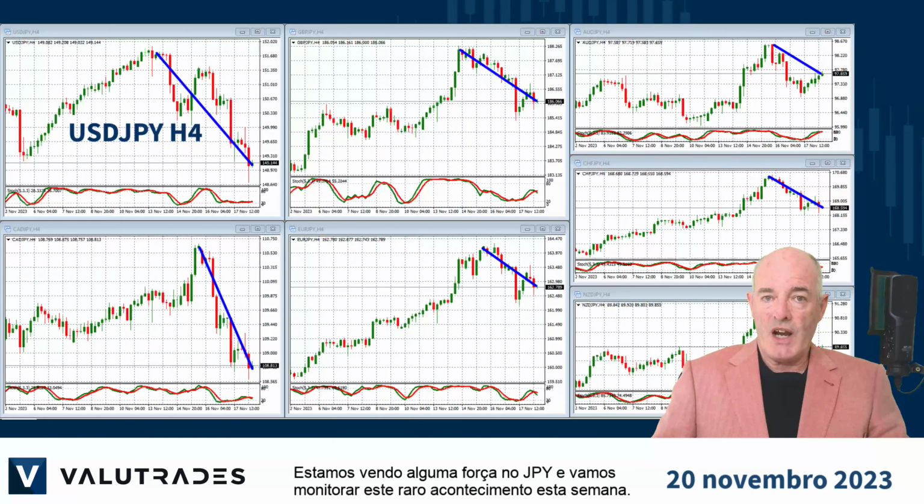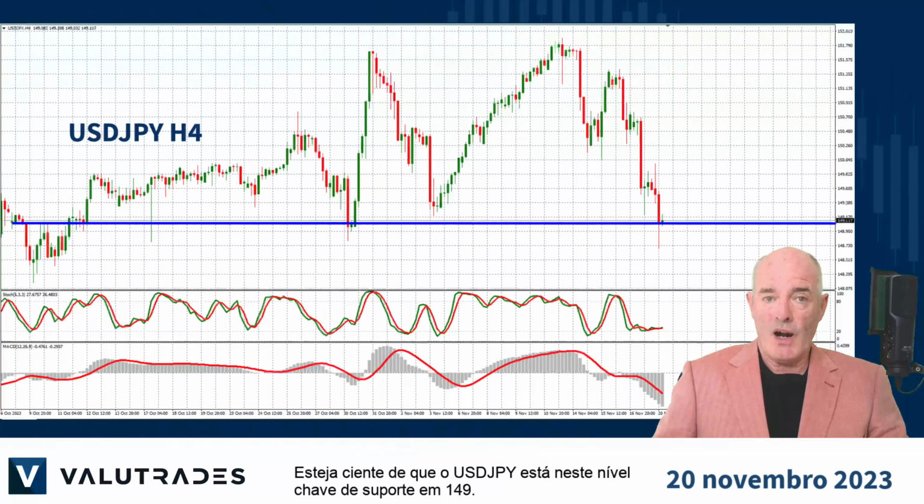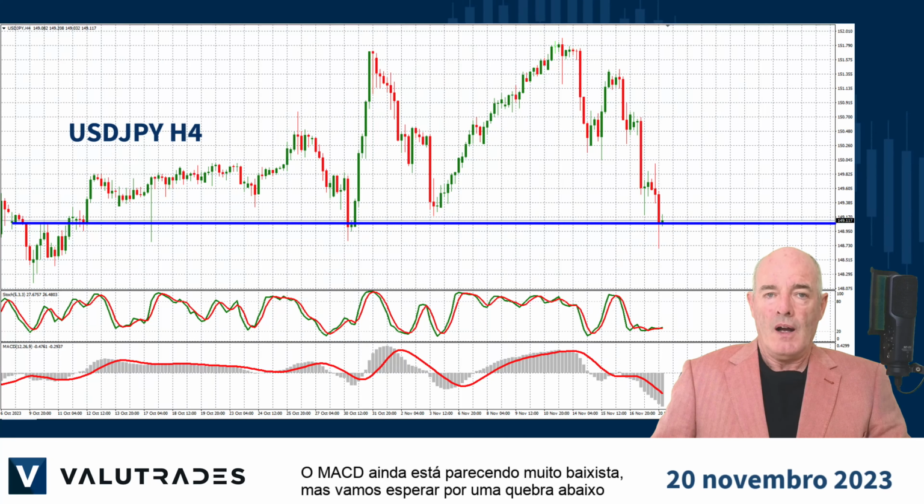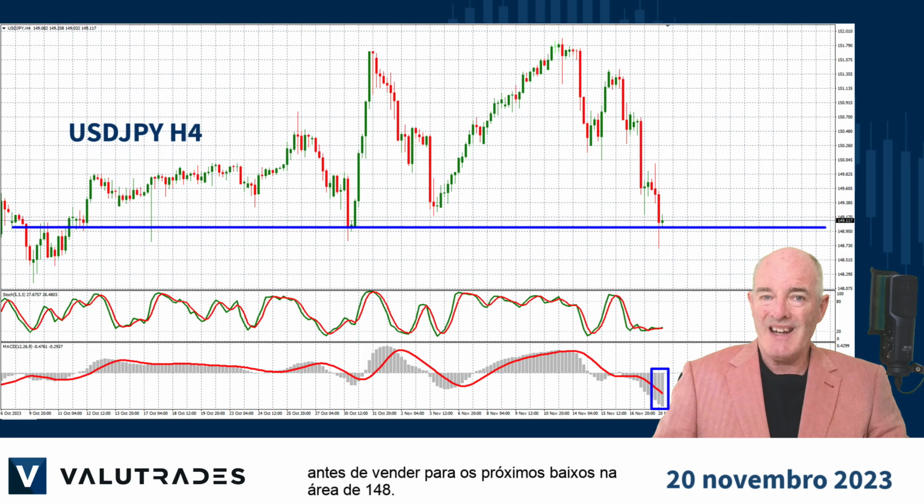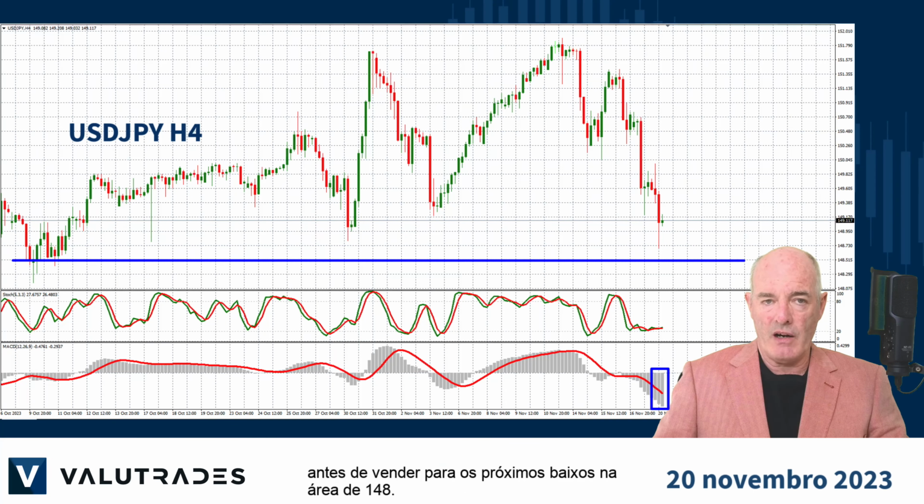We are seeing some JPY strength, and we will monitor this rare occurrence this week. But be aware, dollar yen is at a key level of support at 149. MACD is looking very bearish, but we will have to wait for a break below before selling to the next lows at the 148 area.